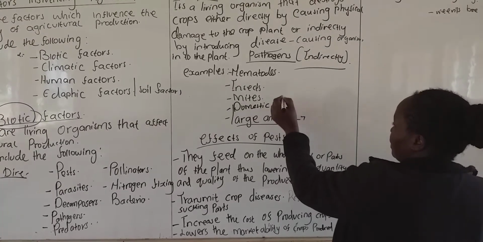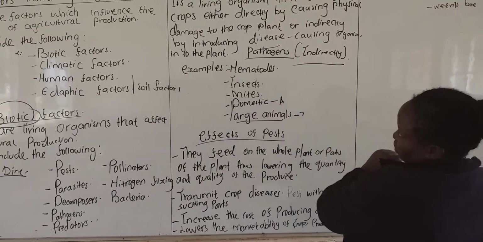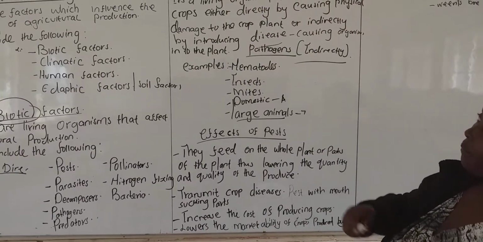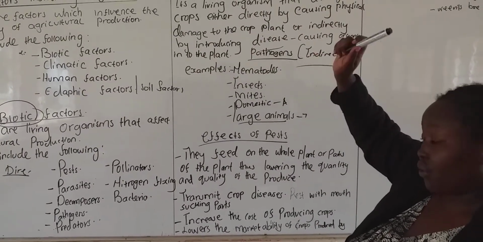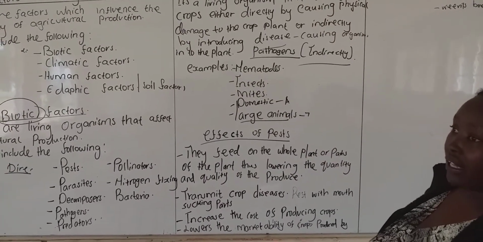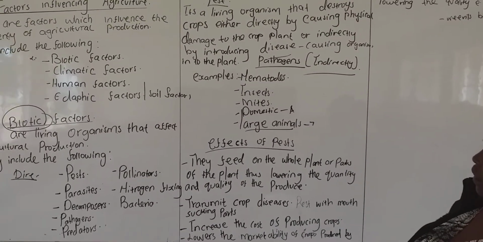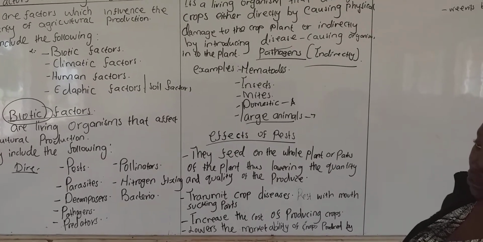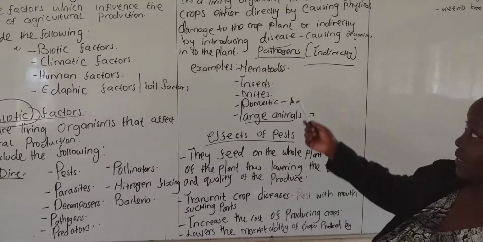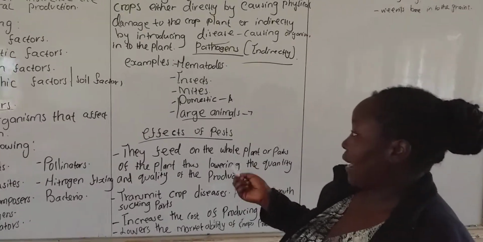Domestic animals also can be pests if they attack and destroy the crops, for example poultry, cattle, sheep or goats.